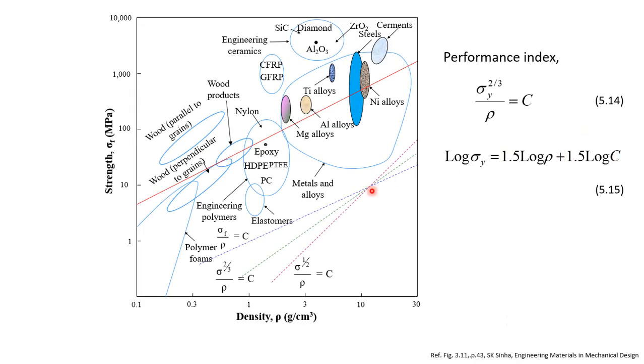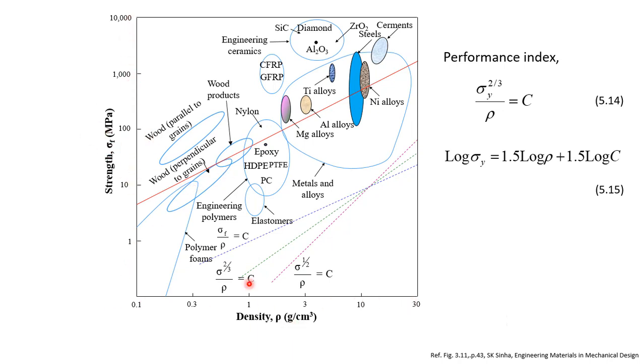So here are the data for actual materials. The strength sigma y is used when it is a ductile metallic material. When it is a brittle material or a composite, we call it fracture strength, so sigma F is written here. Density, both are in a logarithmic plot.